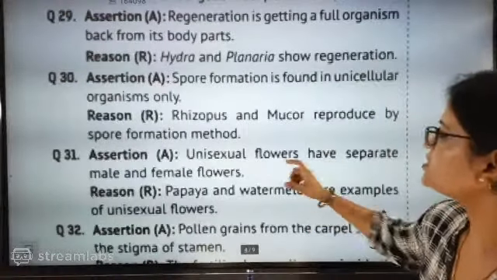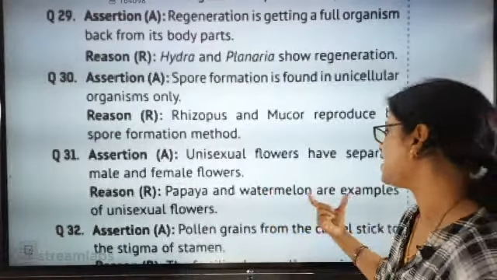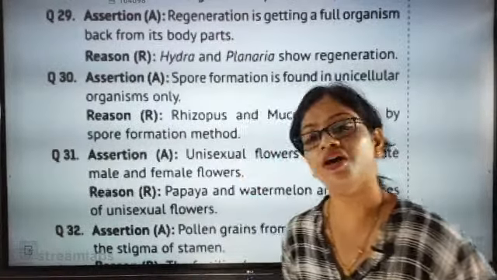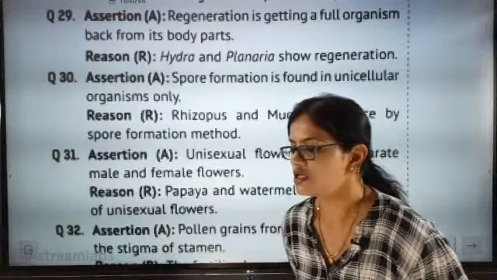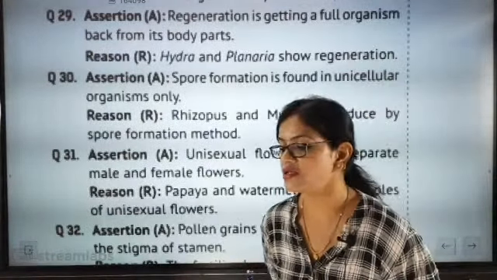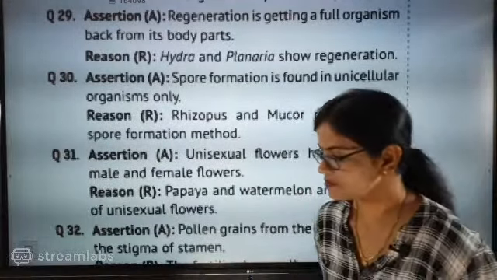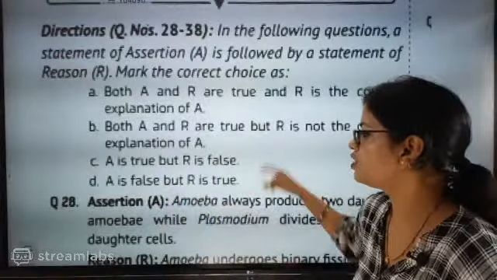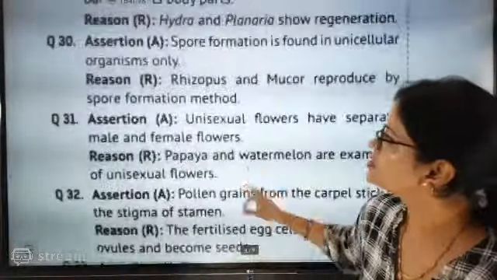Now the assertion: unisexual flowers have separate male and female flowers. Papaya and watermelon are examples of unisexual flowers. Here you have to be very careful, the same method has come again. A is true, R is false, or A is false, R is true. Think about it. See what the options for assertion and reason are given. A is true, R is false. A is false, R is true. No confusion here. Just think about it.